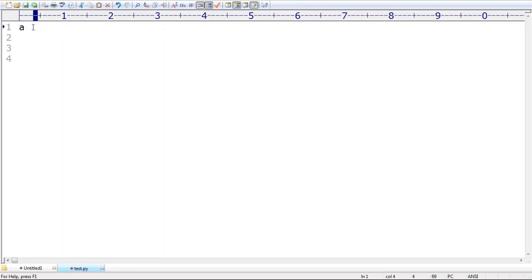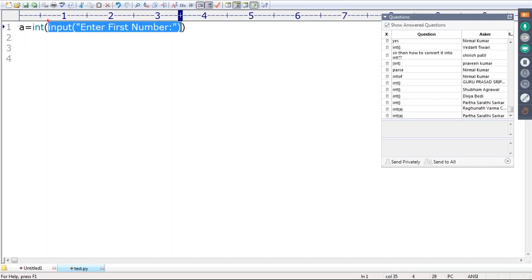Here only let me apply the int function. This is the argument of the int function. This argument is of str type. This str will be converted into int type because of this int function.